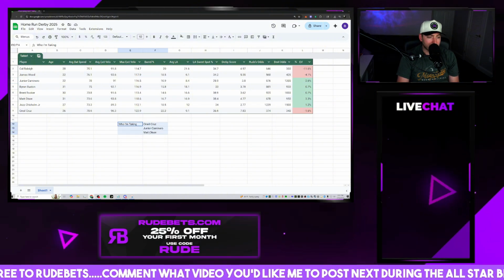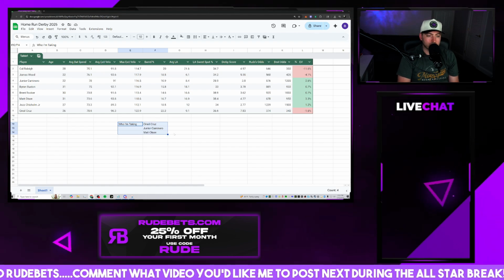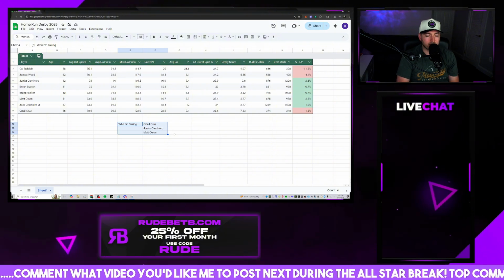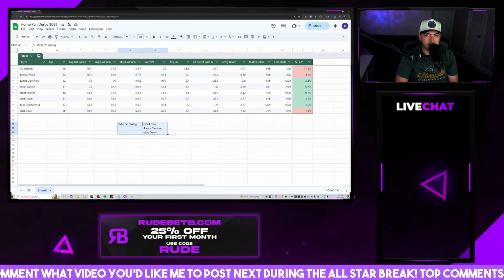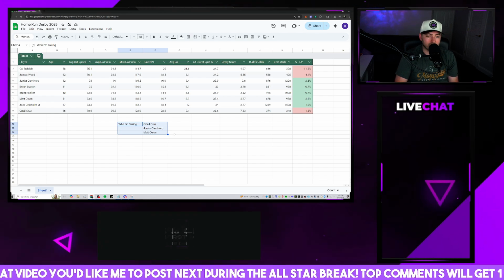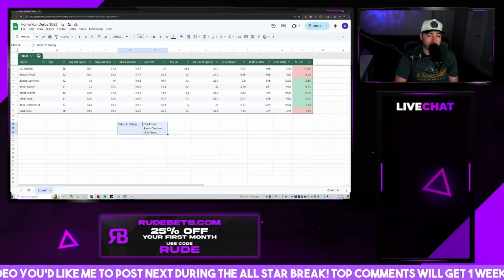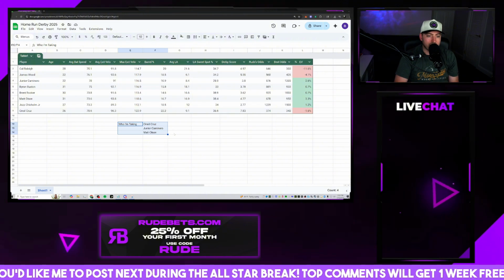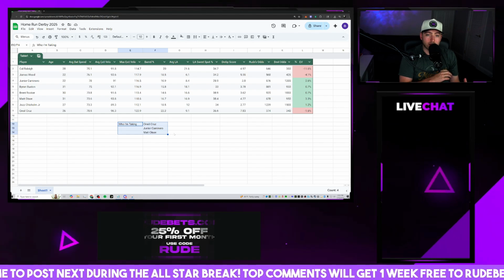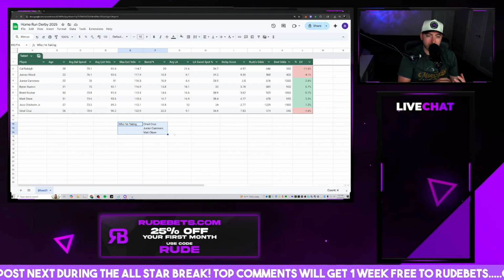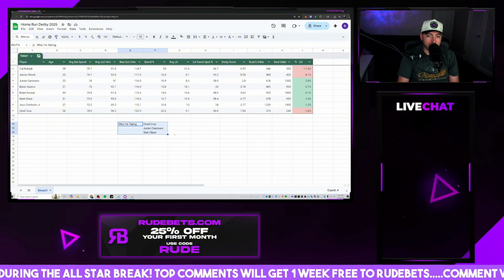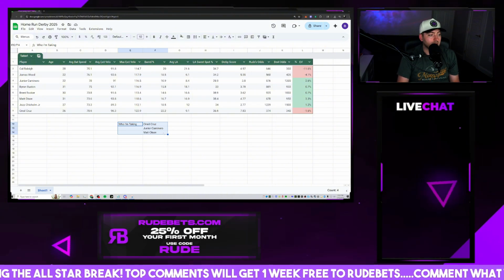So for me, these are the guys we're taking today. O'Neal Cruz, he's probably going to win. He's who the model has winning. His value is close enough where I don't mind getting a little bit of negative EV on an event like this. Junior Caminero, he's by far the best long shot in terms of the value for having crazy odds like a plus 1,200. And then somewhere in the middle of those two is Matt Olson, where he's pretty favored on the model. You know, he's top 4 on the model, and then he's bottom 4 on the odds. So you get some good value in that at 3.3%. So these are who we're taking.